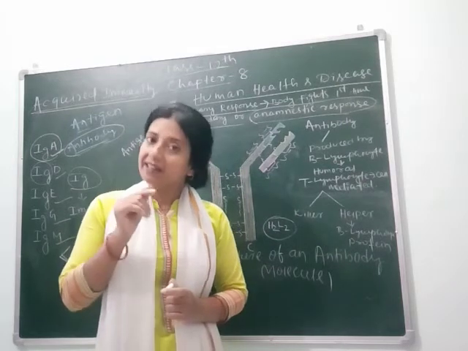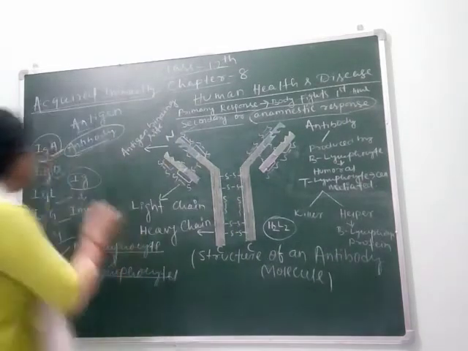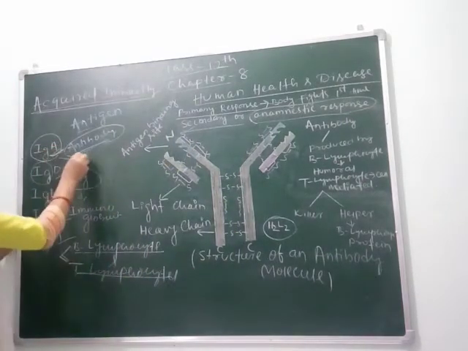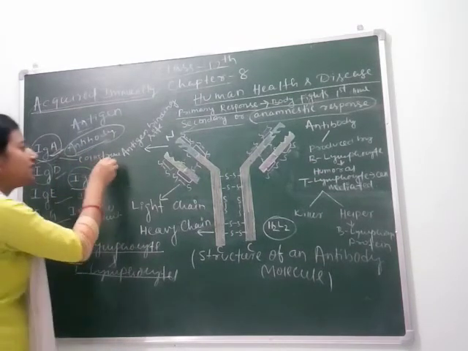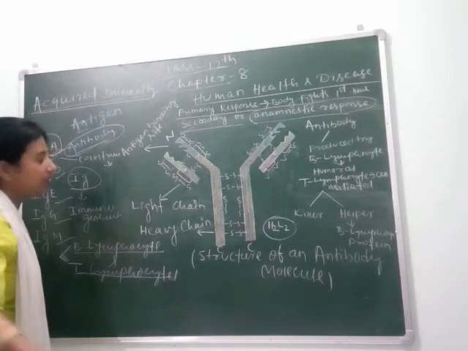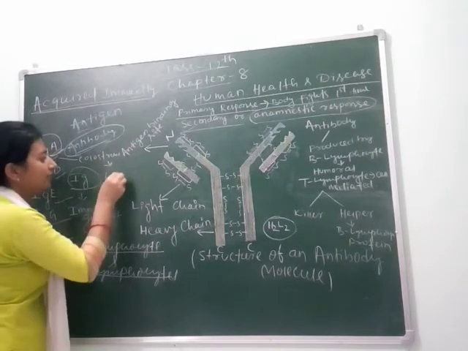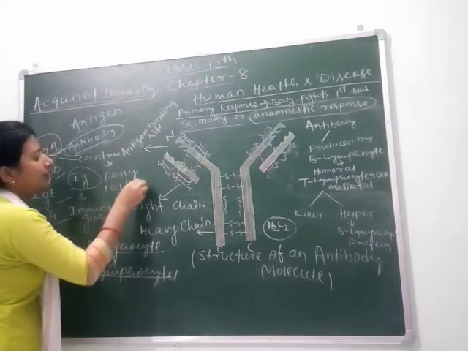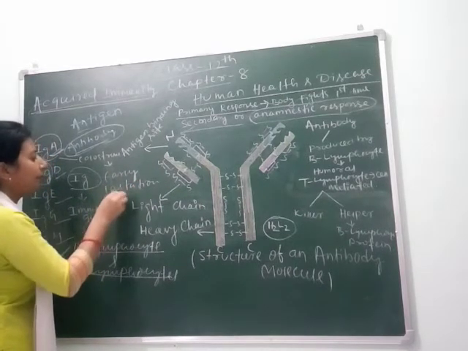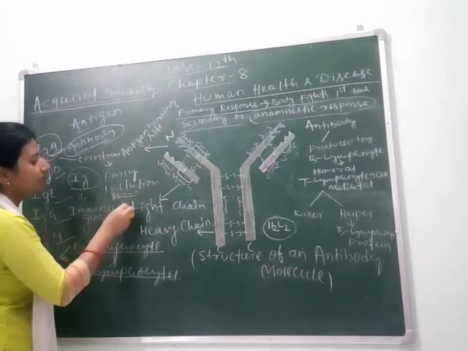Which immunity? That is your passive immunity. Clear? IgA is present in colostrum, and colostrum is a yellow colored fluid present in mother's milk during the early lactational period, which gives passive immunity.